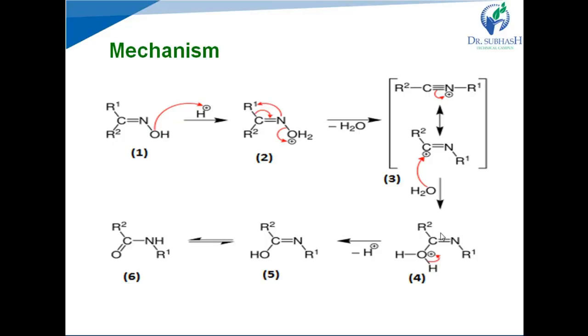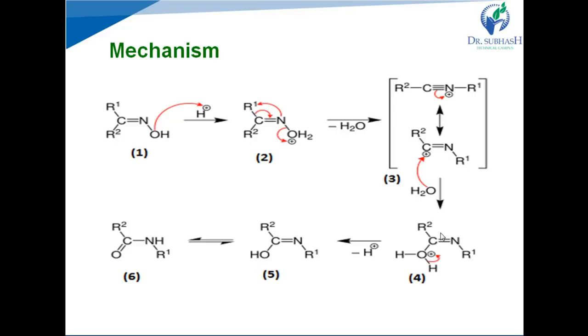See, in structure 5, there is a double bond between carbon and nitrogen, right? A pi bond between carbon and nitrogen. So the pi electrons between carbon and nitrogen move toward between carbon and oxygen, right, and form structure 6, and simultaneously the hydrogen or proton from the oxygen moves toward nitrogen and forms the amide function, that is CONH. That's why 5 and 6 are keto-enol tautomers.